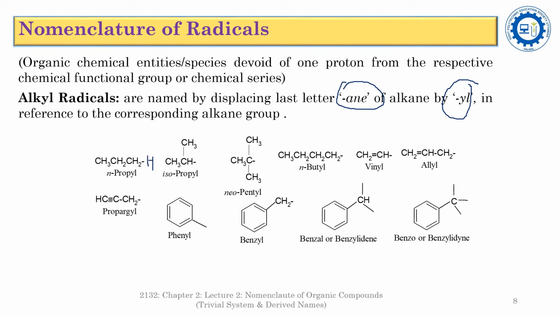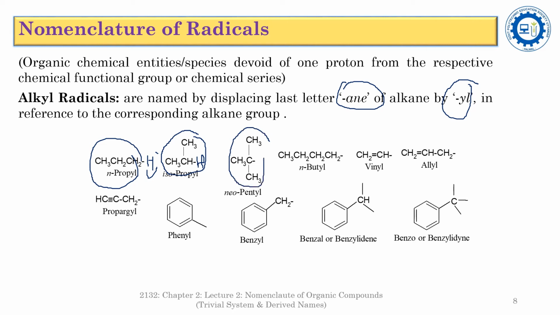If you add one hydrogen to this, then this will become n-propane. So n-propyl is the radical of its alkane counterpart, n-propane. Similarly, isopropyl is the radical of its alkane counterpart, that is, this one is isopropane.